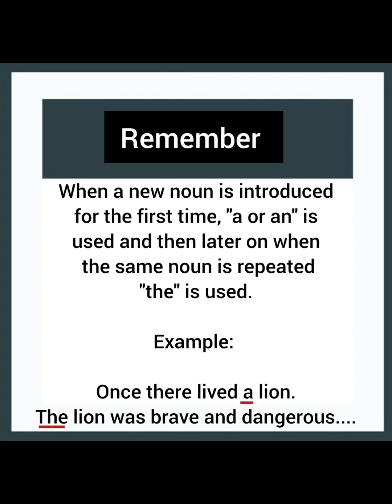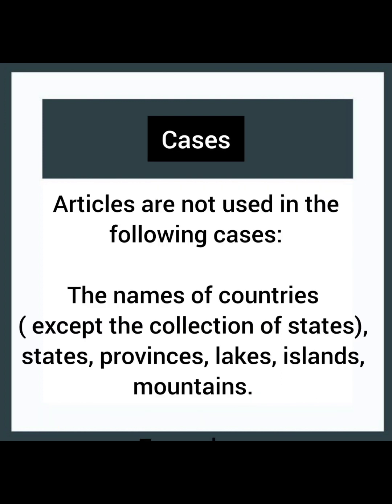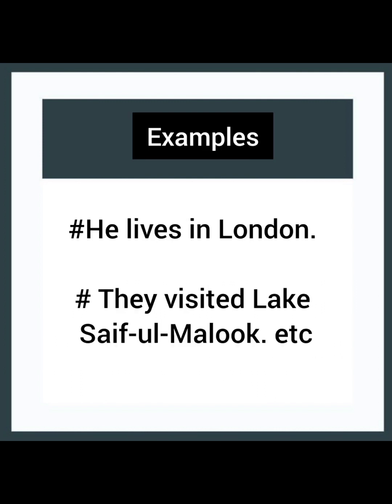Now, articles are not used in the following cases: the names of the countries, except the collection of states, states, provinces, lakes, islands, mountains. Examples: he lives in London. Now look, London, here it is a proper noun, and there is no article used here. They visited Lake Saiful Muluk, etc.